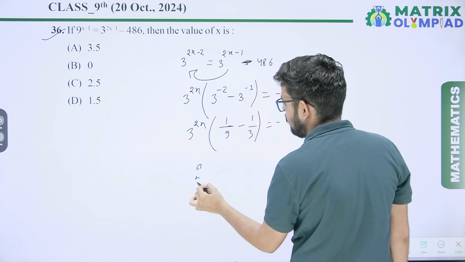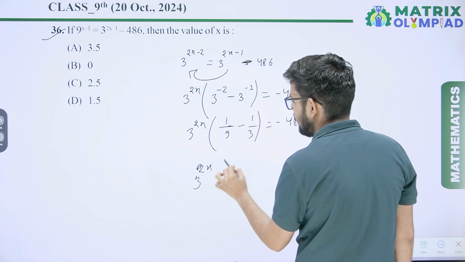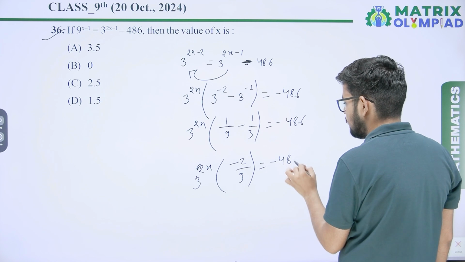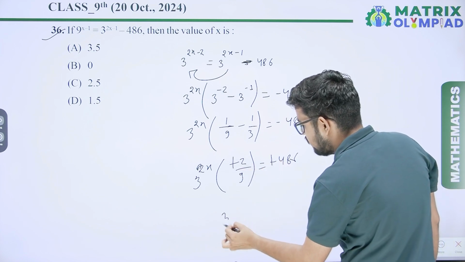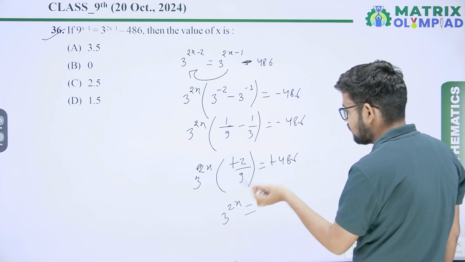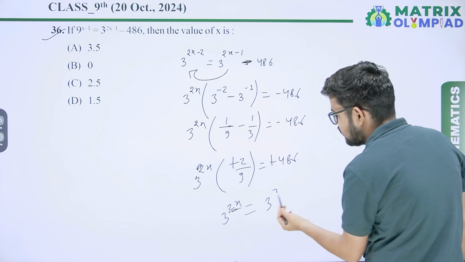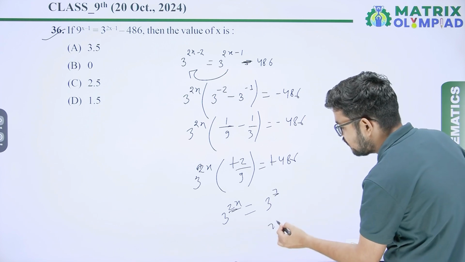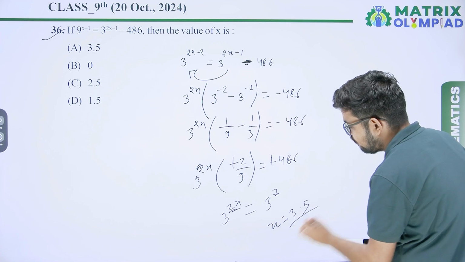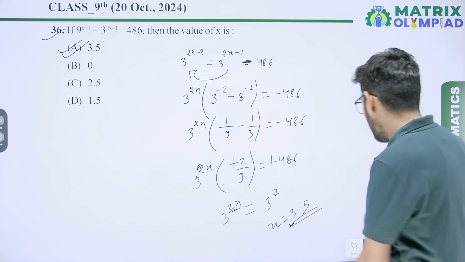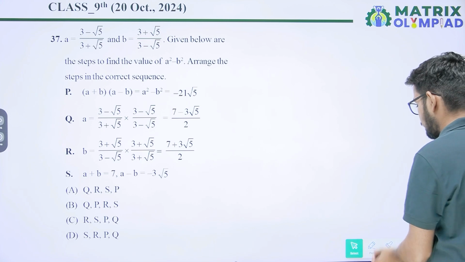After simplification, you will get 3 raised to power 2x multiply minus 2 upon 9 equal minus 486. Minus minus plus. So you will get 3 raised to power 2x equal to, after simplification, 3 raised to power 7. So 2x equals 7 when you compare the power. So value of x is 3.5. Option A will be the correct answer.